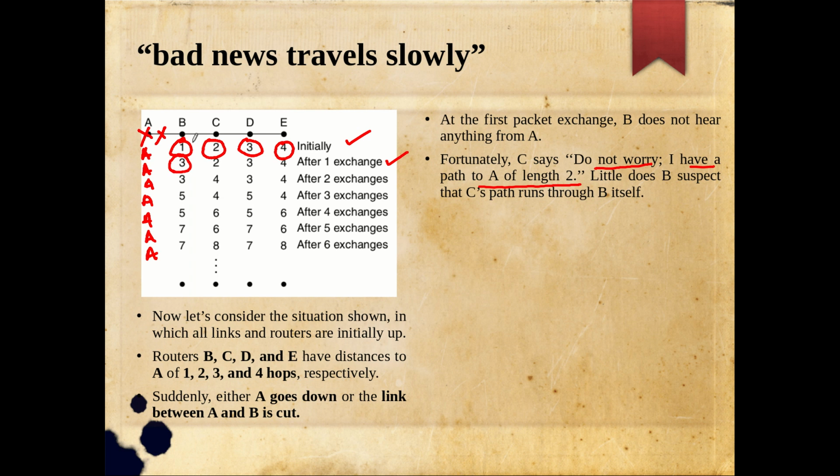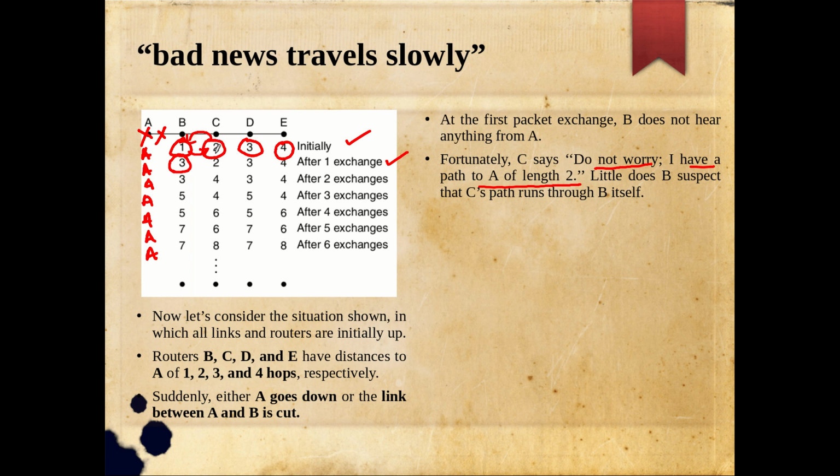So C will update its distance vector to B. Also B will communicate its distance vector to C. So this 1 is coming, 1 plus 1 is 2. So no change for 2. But this 2 is communicated by C to B. What does this 2 mean?